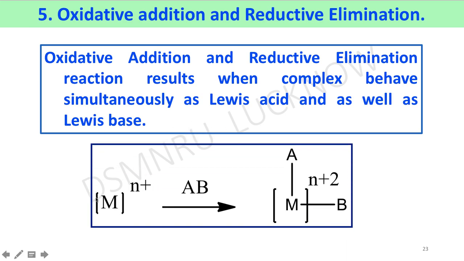For example, if a metal complex has N plus charge and undergoes oxidative addition with an AB molecule, then it achieves two more oxidation states, that is N plus 2. Here a 2 electron oxidation of the metal atom takes place. The product achieves 2 units more oxidation state than the reactant.